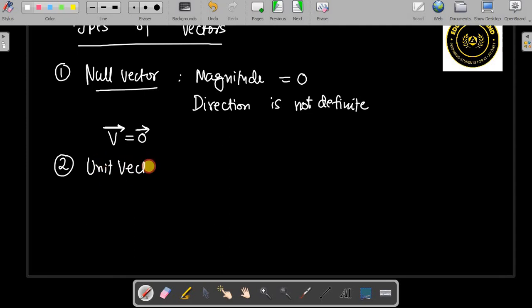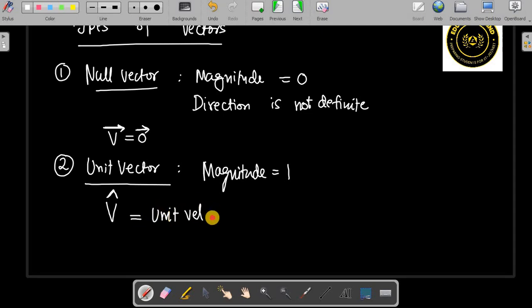Then the unit vector. A unit vector is a vector whose magnitude is 1. Its representation is a cap over the arrow. Suppose this is the velocity vector with a cap; it represents a unit velocity vector. Similarly, a cap on the acceleration vector represents the unit acceleration vector.